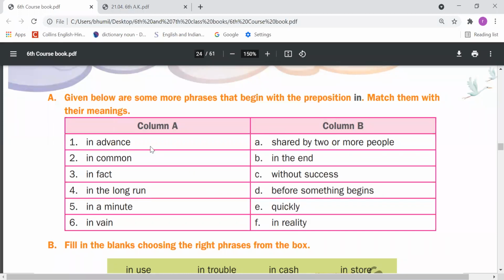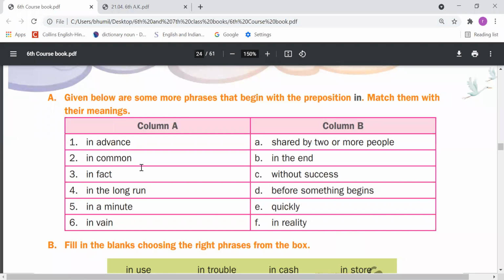Firstly I tell you the meaning of this, and along with this I will tell you the answer. So "in advance" matches with the D option, meaning here you need to mention D. "In advance" means before something begins, यानी किसी के शुरू होने से पहले. So we can say, like, "I told the students in advance about notebook preparations," right? I told the students before something begins. Next, "in common."